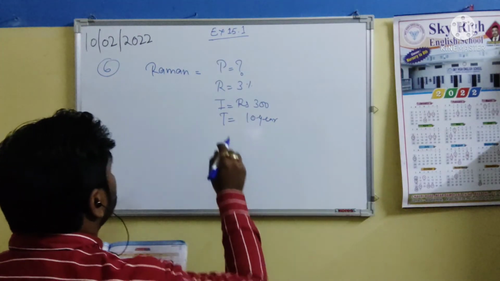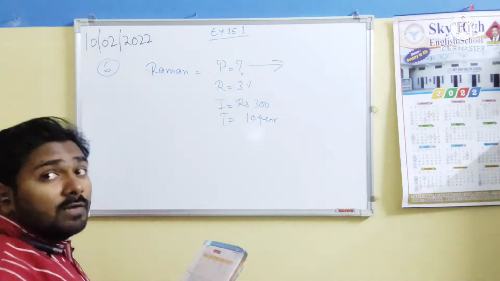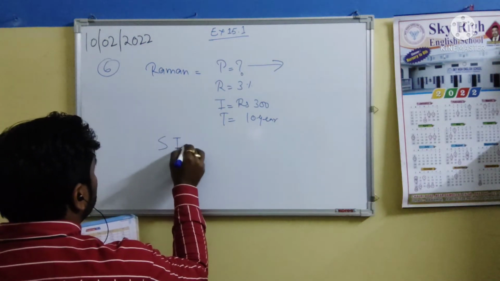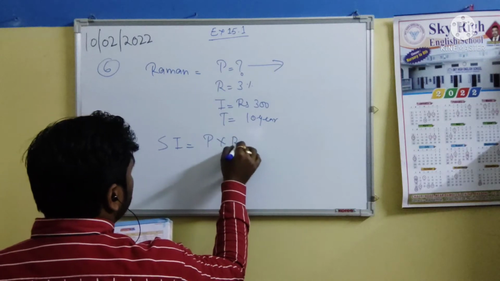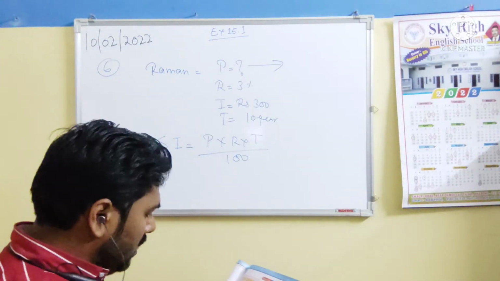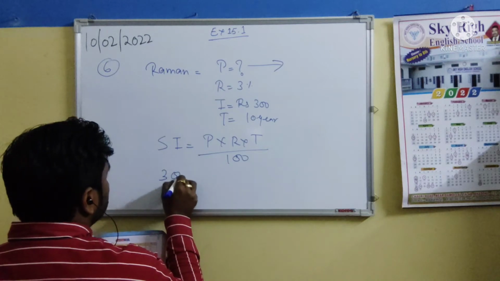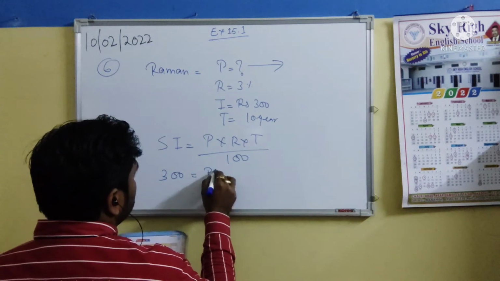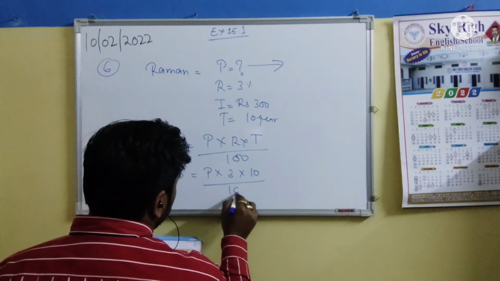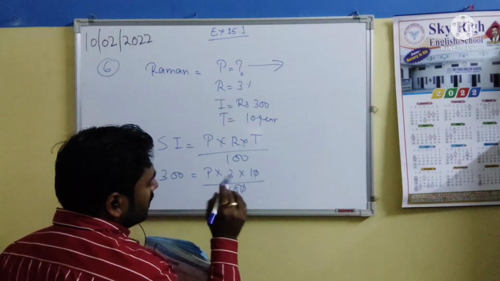Okay, this is the question, this is the equation. First of all, we have to find the principal because it is the same for both of them. Raman and Rahman both have invested the same amount. The formula is simple interest equals principal into rate into time by 100. We just have to put the values in. So simple interest 300 equals principal, which is not known, rate was 3%, time taken was 10, and then 100. There is 10 cut, 10 cut, that means it's 1.